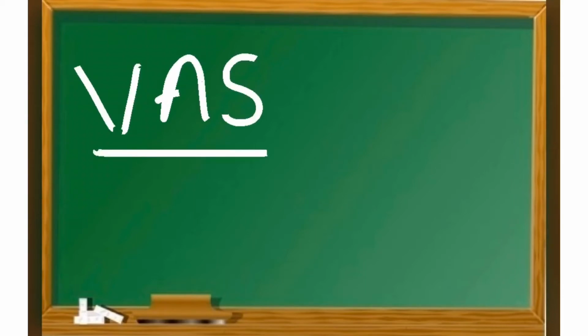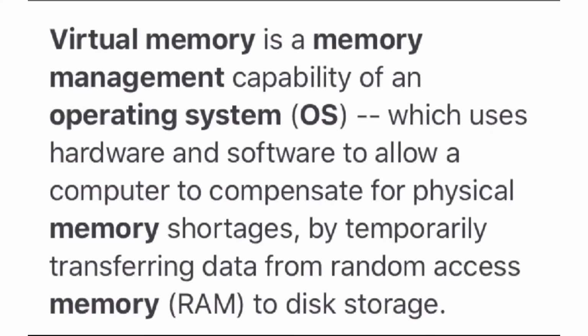Now, virtual address space. The virtual address space of a process refers to the logical or virtual view of how a process is stored in memory. Now, we will see the importance of virtual memory in an operating system.